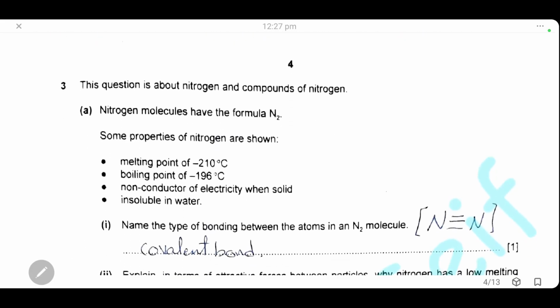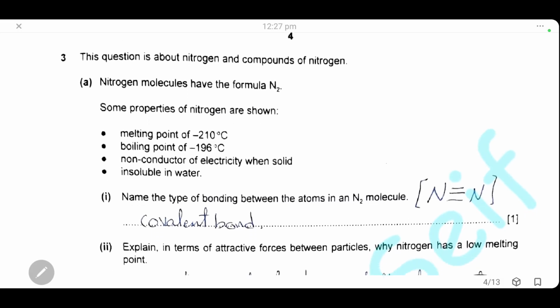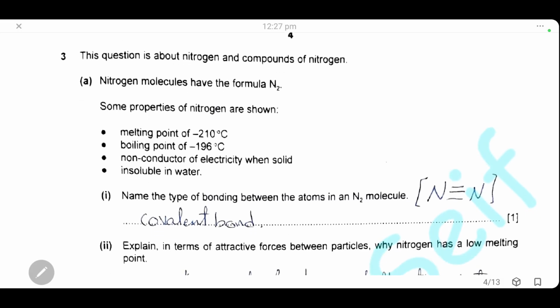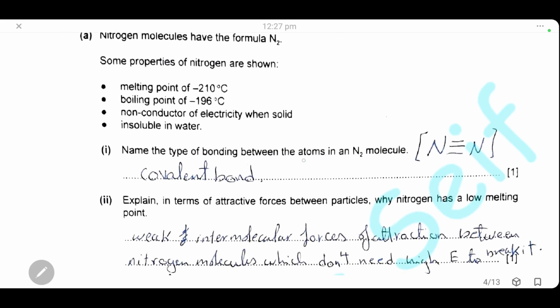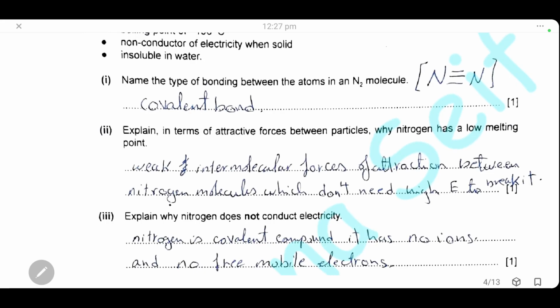Question 3. This question is about nitrogen and compounds of nitrogen. The nitrogen molecule has the formula N2. It has a very low melting point, very low boiling point. It is a non-conductor of electricity and insoluble in water. Name the type of bonding between the atoms in a molecule of nitrogen. The type of bonding is covalent bond.